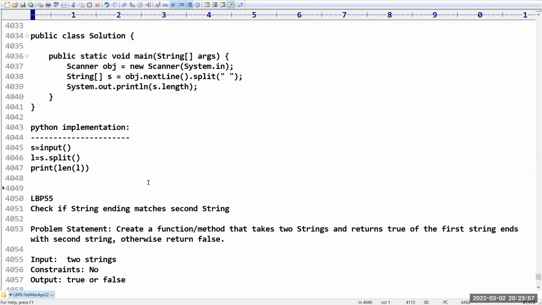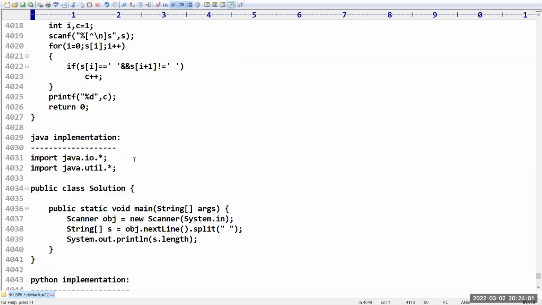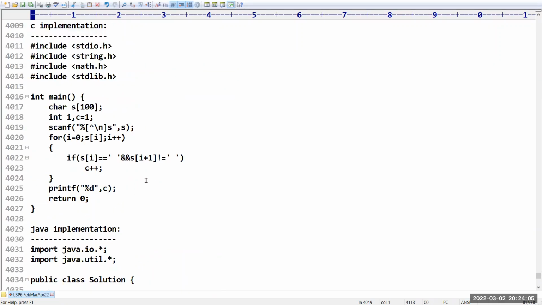If 2 spaces are there, then it won't count, sir. It will stop reading the data. In Java and Python it will work, Sufyan. But in C language we have given a constraint that after the first space, we should not encounter any space. Clear, Sufyan?